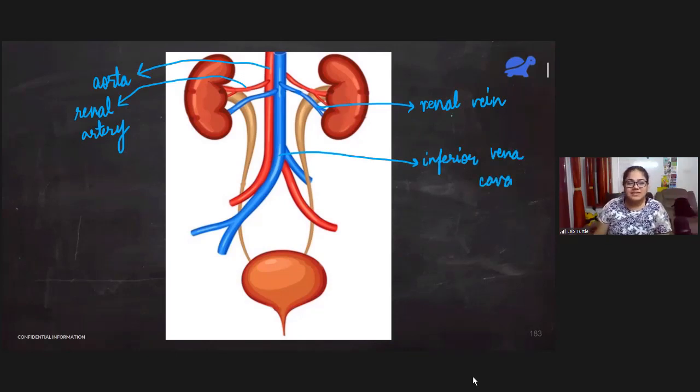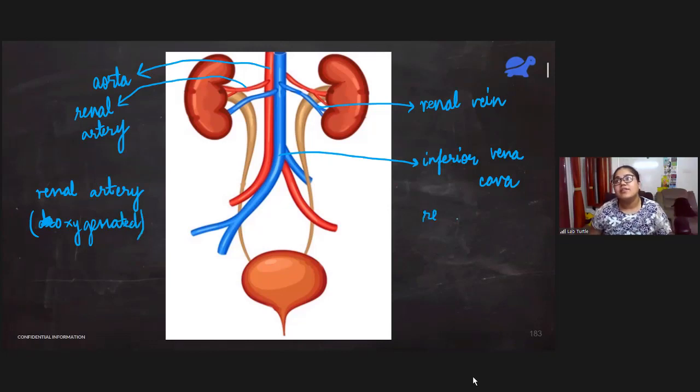So just think about it. Why is this blood actually coming to the kidney? It is coming to the kidney for the removal of nitrogenous waste. So renal artery is the one that is bringing blood to the kidney, right? And we know that it contains oxygenated blood. Similarly, let me write renal vein here. Renal vein contains deoxygenated blood.